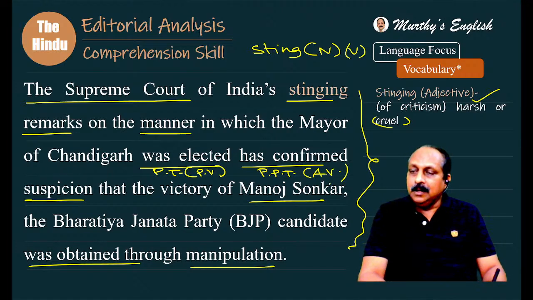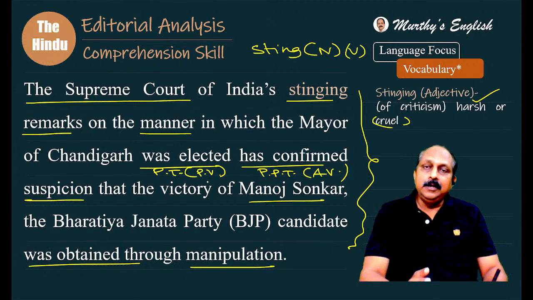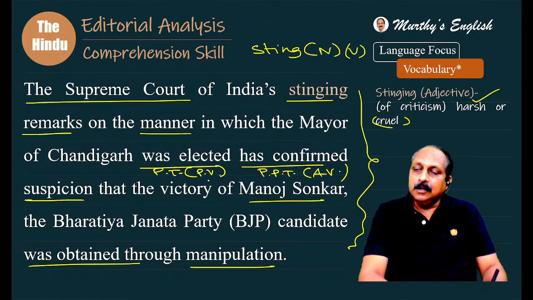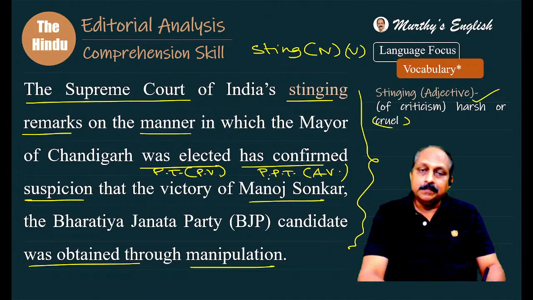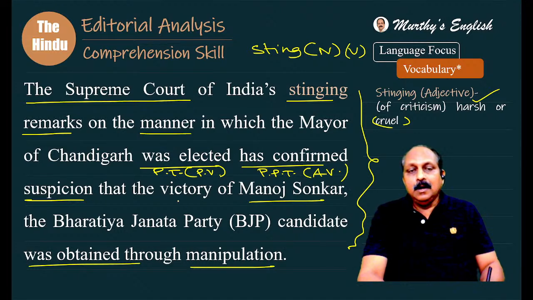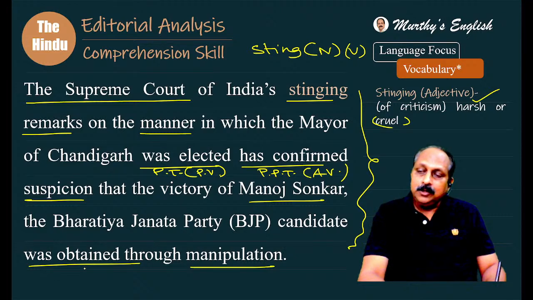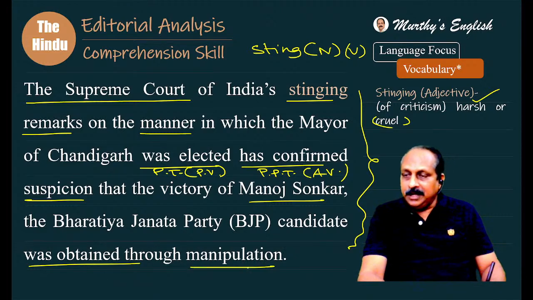Sometimes students ask me, sir, can we use different tenses in a particular sentence? My answer, why not? Based on the idea, you have to use that tense. It is not a rule that you have to use the same tense in the same sentence. One clause in past, one clause in present. The third clause could be in future, it does not matter. Has confirmed suspicion. Confirmed what? Suspicion that the victory of Manoj Sonkar, the BJP candidate, was obtained through manipulation. How? Through manipulation.